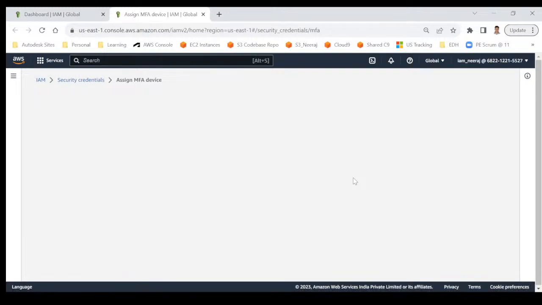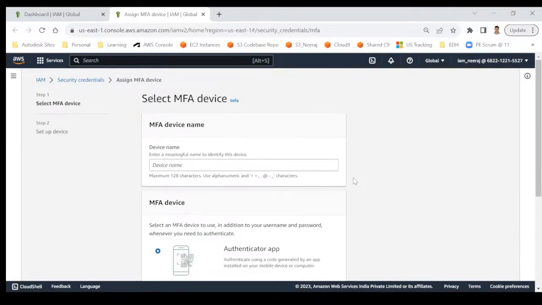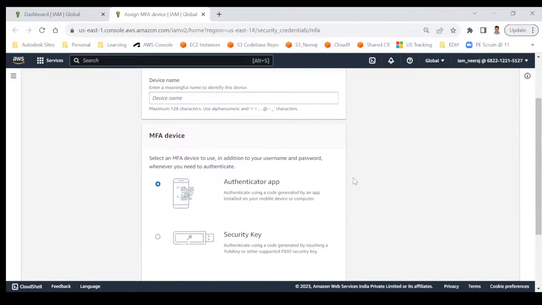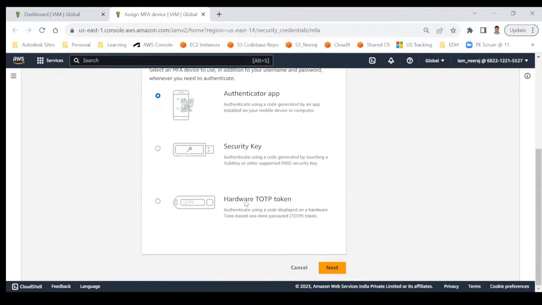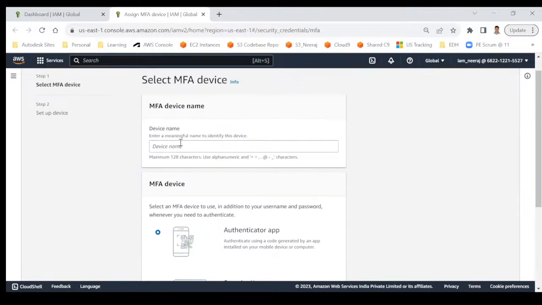So we can add MFA. There are many ways to do it. You can even buy some hardware, but why buy? We can achieve the same thing with the help of a mobile app. You can see that a security key or hardware token you need to buy, which is not required. We'll go with an authenticator app, and there are a lot of authenticator apps. A complete big list.